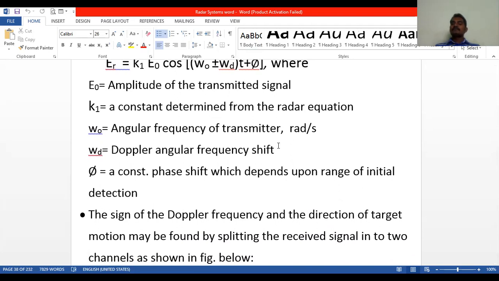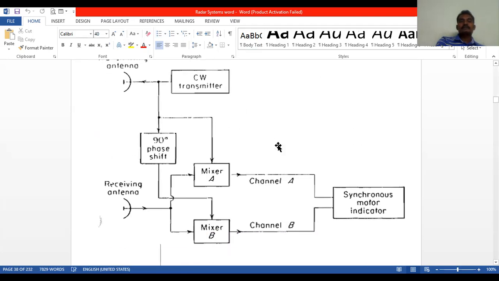The sign of the Doppler frequency and the direction of target motion may be found by splitting the received signal into two channels. These two parameters can be found by splitting the received signal. Here the received signal is only one signal, which can be split into channel A and channel B as shown in the figure.